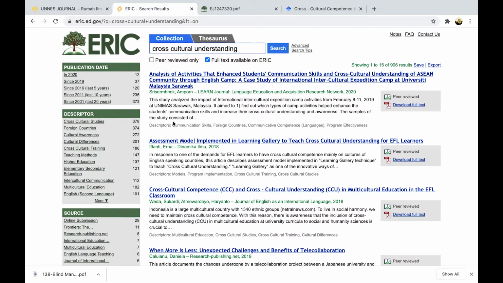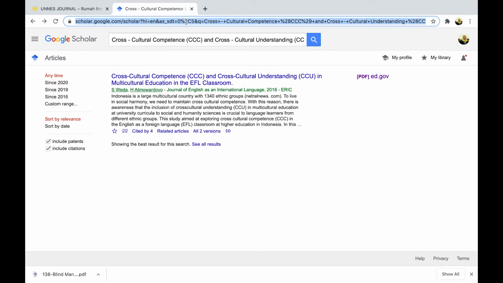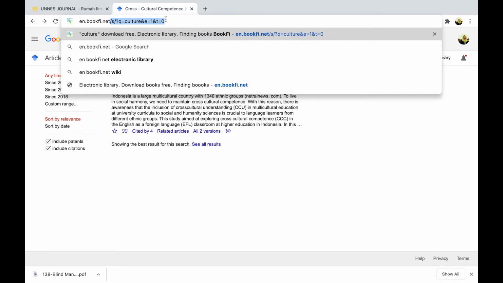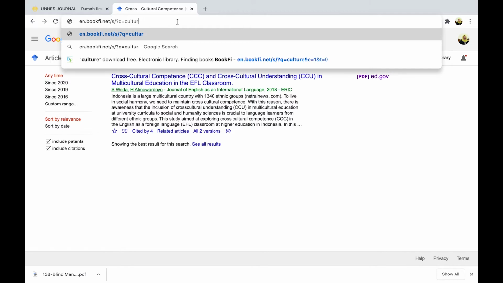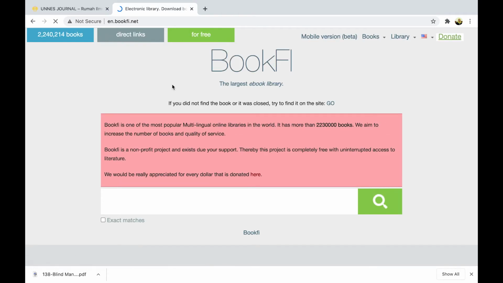What makes it trusted is that this is from ERIC. This publisher already has a name, so it is a good one and can be used for your references. You can trust these sites because all of the papers here are quite good. So those are the possibilities for finding or downloading journal articles.